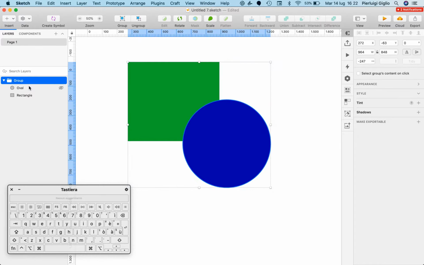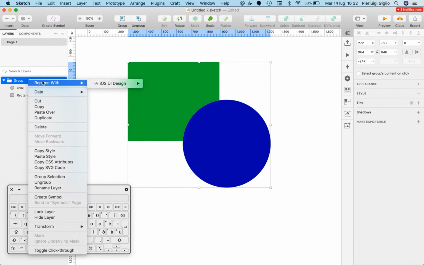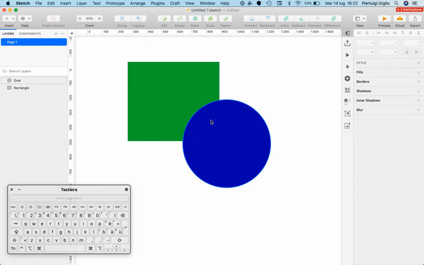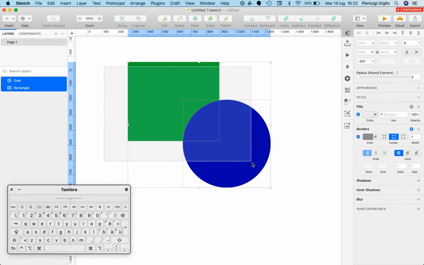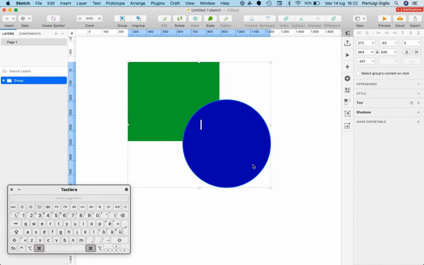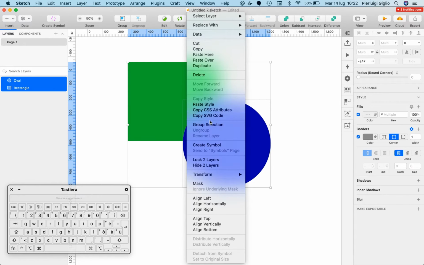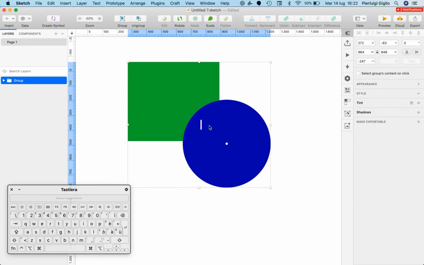And if I don't want to use this group anymore, I can always right click on the group and click on ungroup, and now we're not having any group anymore. Now, one thing that I always like to do is to use the keyboard shortcut Command plus G in order to create the group. Or you can always right click and then select group selection.